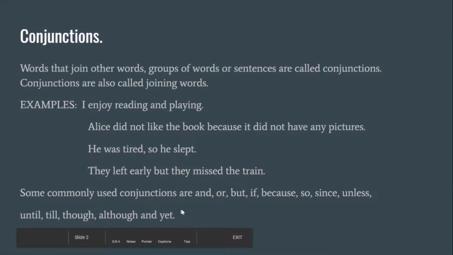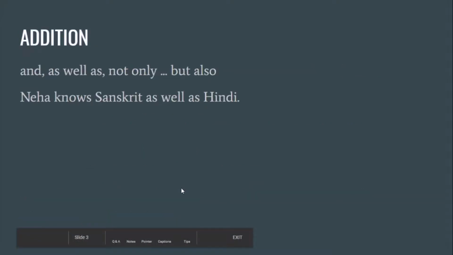So which conjunction is used in which context? Let us see. When it comes to addition, we use and as well as not only but also. Like Neha knows Sanskrit as well as Hindi. So Neha knows not only Sanskrit but also Hindi. You can also write as Neha knows Sanskrit and Hindi. When it comes to adding another one, then we use and, as well as, not only but also.